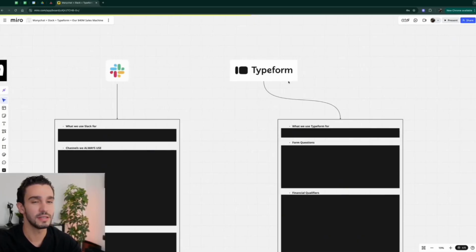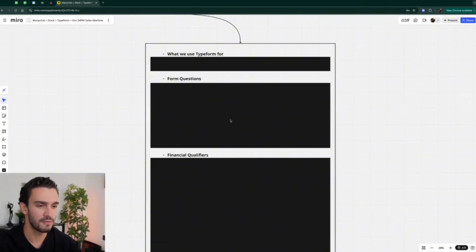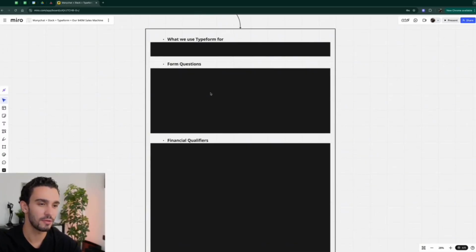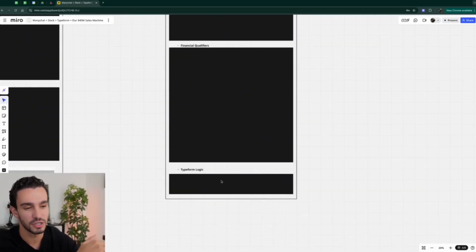And then last but not least, obviously Typeform. Typeform is a big thing here. So I'm going to show you what we use Typeform for. I'm going to show you the questions that we put down on the form, typically with clients, the financial qualifiers, which is going to be super important. What's a qualified lead, what's an unqualified lead, and how we structure that for the max amount of conversions, and then the logic behind it and what we do with the people that are unqualified.